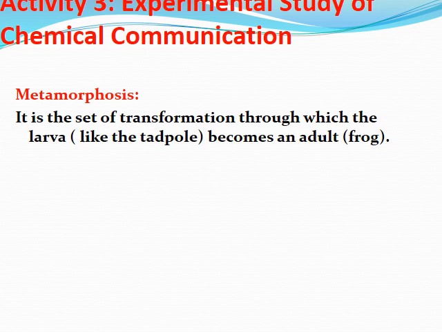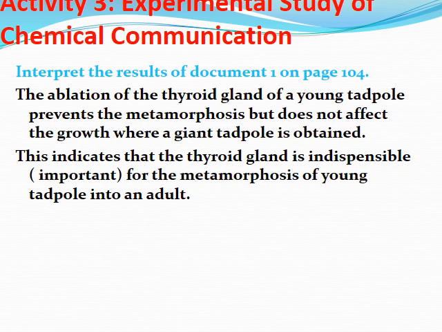So, what is metamorphosis? Metamorphosis is the set of transformations through which the larva, like a tadpole, changes to become an adult, like in the case of the frog. In your book, document 1 on page 104: when we ablate the thyroid gland of a young tadpole, this prevents the metamorphosis but doesn't affect the growth, so a giant tadpole is obtained. What does this indicate? This indicates that the thyroid gland is indispensable. It means that the thyroid gland is very important for metamorphosis and not for the growth.